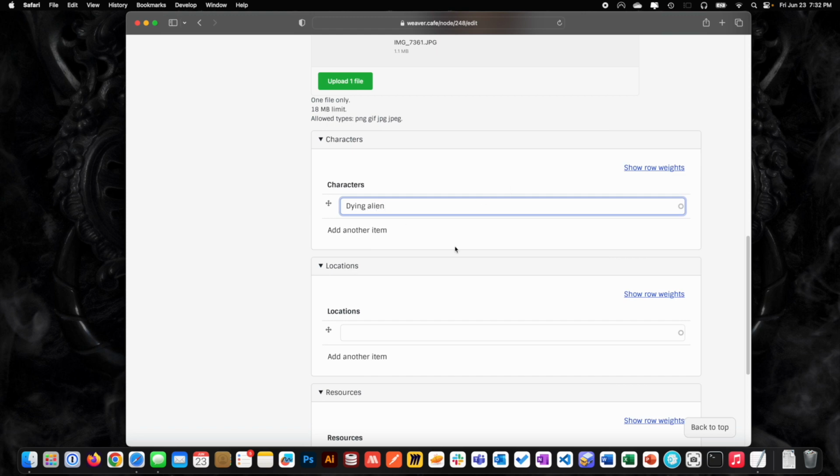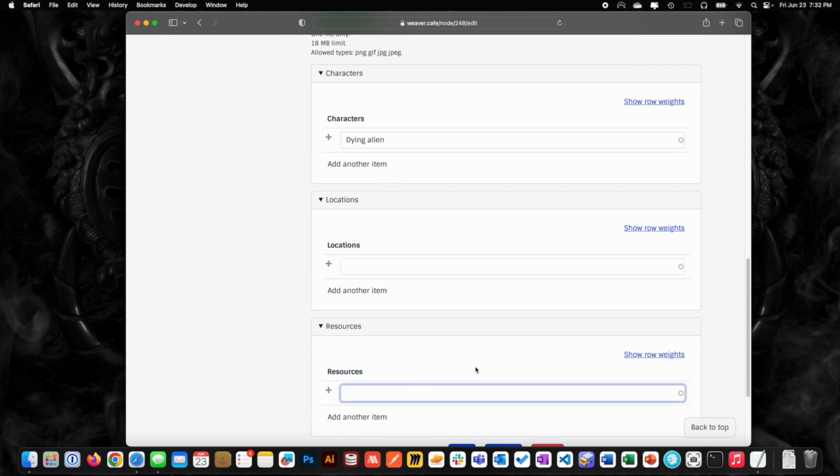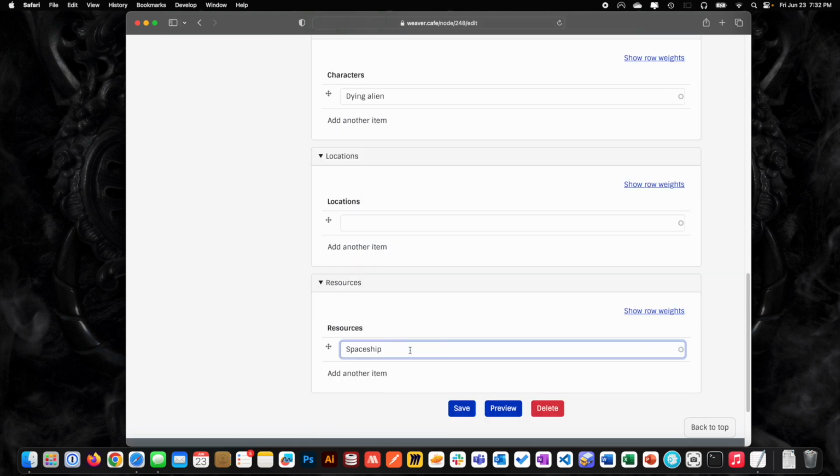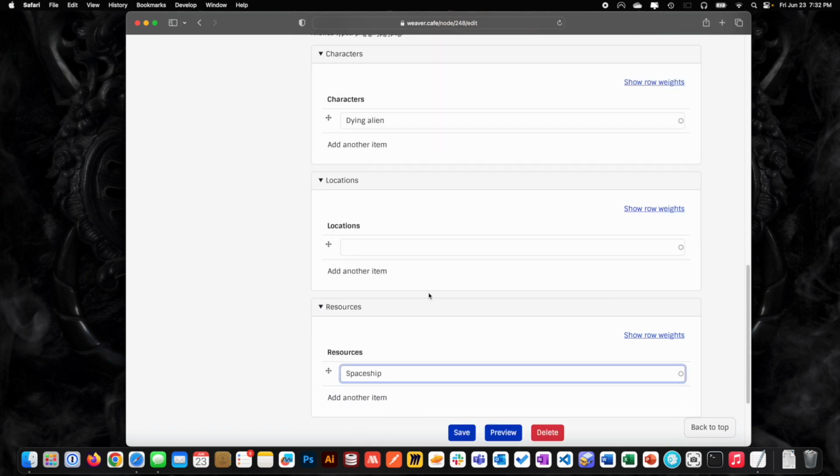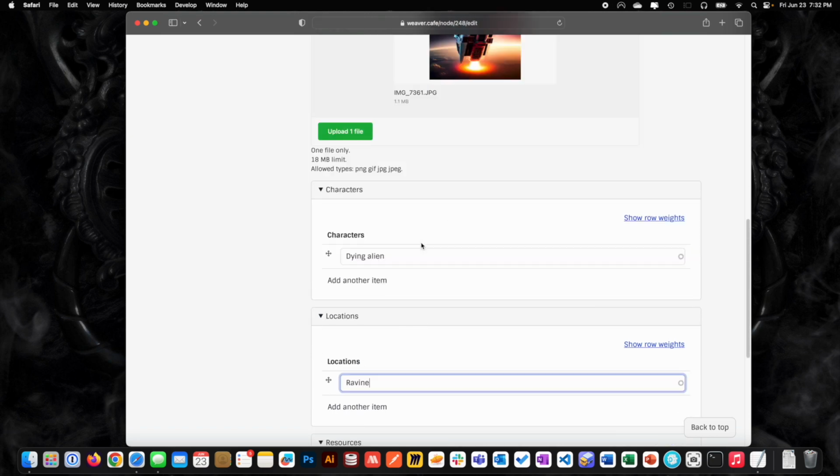So this section has its own character. Maybe even a spaceship that they might go in and explore, right? So we might want to put some information about the spaceship. Oh, and it's in a ravine. Yes, it's in a ravine, a very specific ravine.